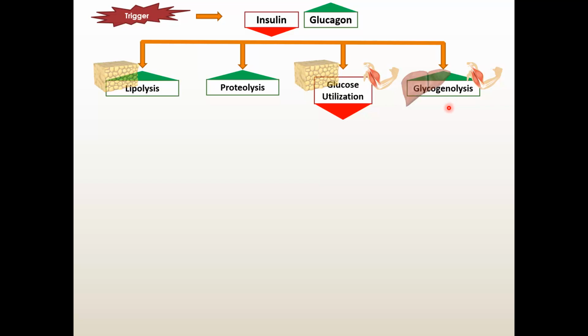So in liver there will be glycogenolysis, so plenty of glucose is there in the blood. But in absence of insulin, the glucose cannot be utilized by muscle or adipose tissue or any other cell. So you remember that GLUT4 receptor is important for glucose transport inside the cell, and insulin promotes the translocation of GLUT4 receptor to the membrane that we discussed in the last class. So in absence of insulin, the glucose from blood cannot enter the tissue. So ultimately body thinks that there is glucose absence.